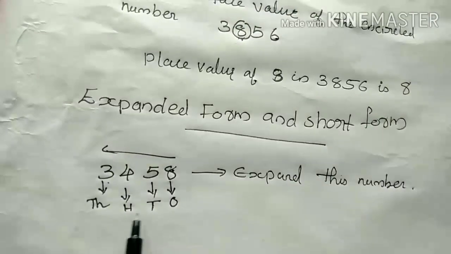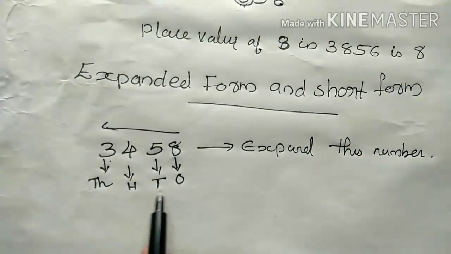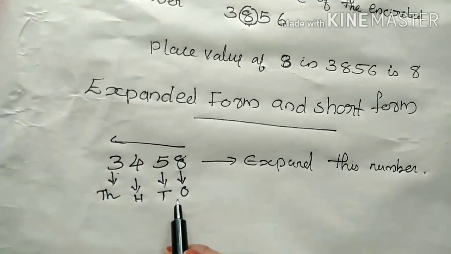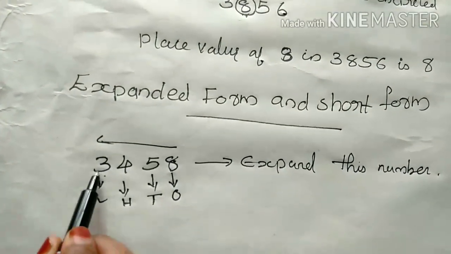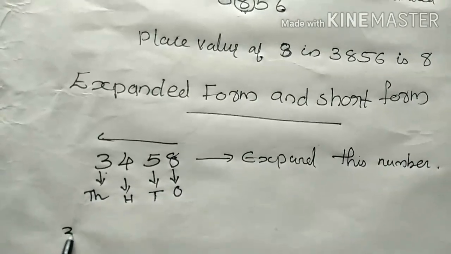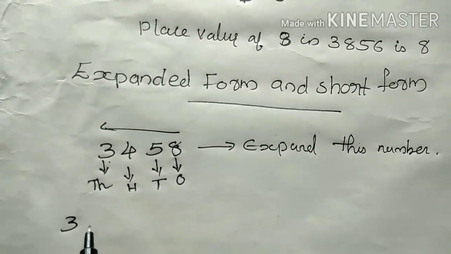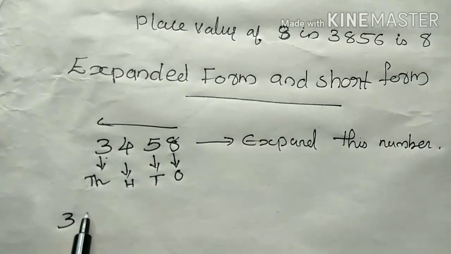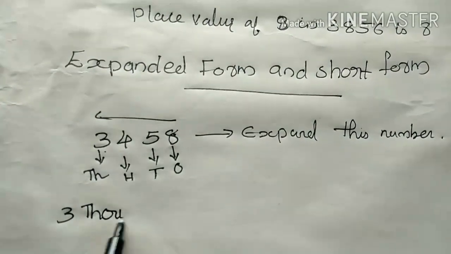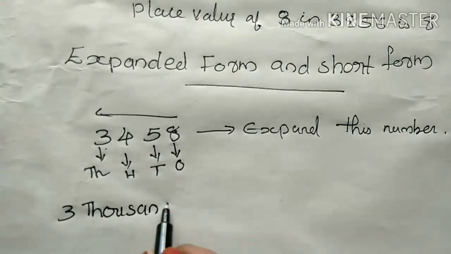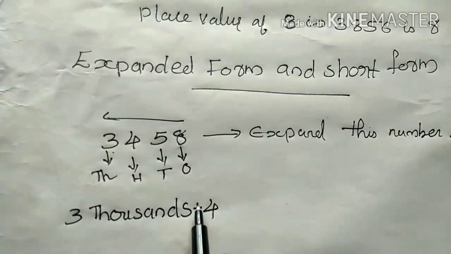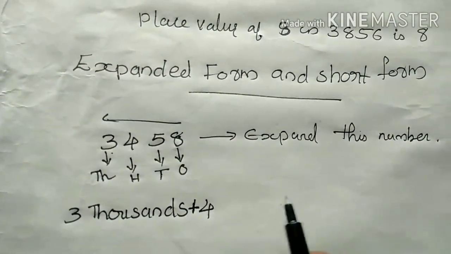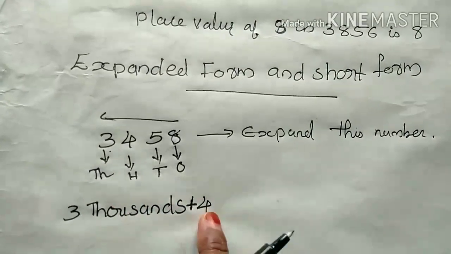We write the places from right to left. The right side is ones, then tens, then hundreds, and the leftmost is thousands. Now how do we expand it? 3 is in which place? Thousands.